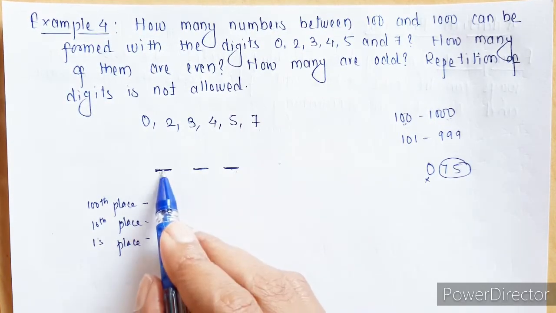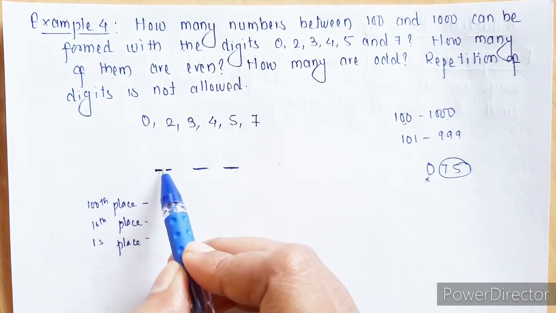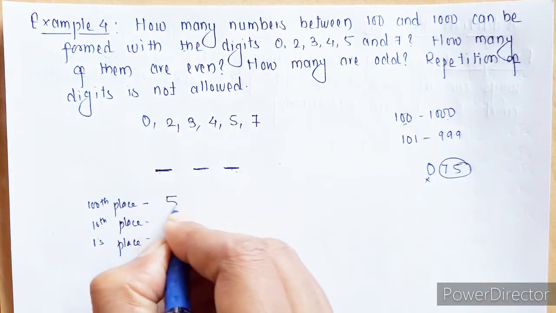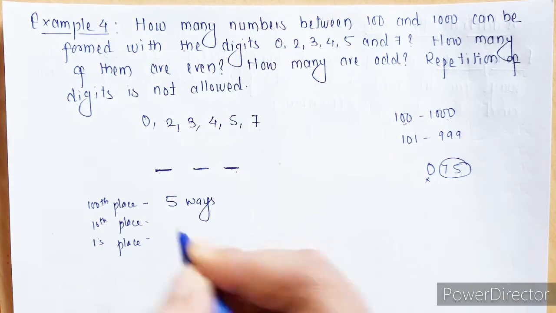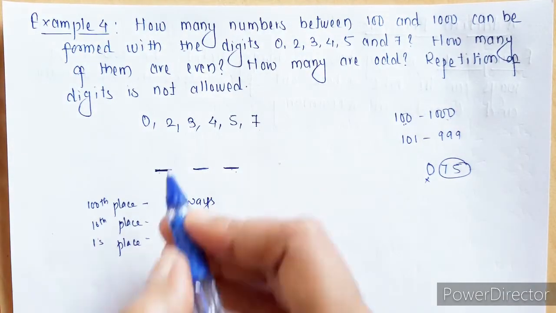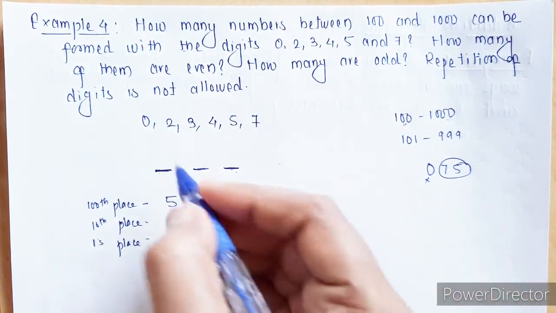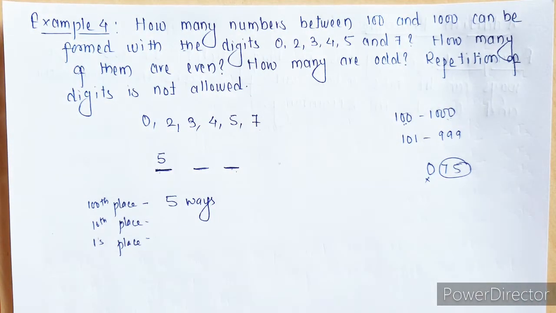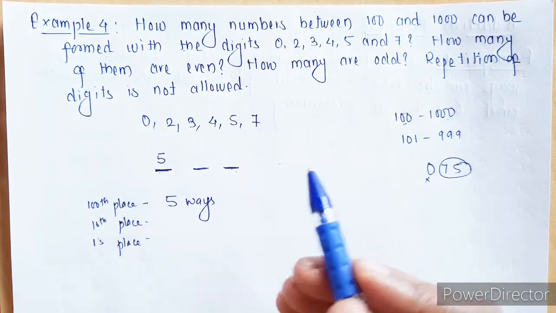So I am starting with the 100's place. We cannot use 0, so there are total 5 possibilities, or 5 ways we can choose a number for this first place. Okay, let me write it here. There are total 5 ways we can place any digit on this 100's place.